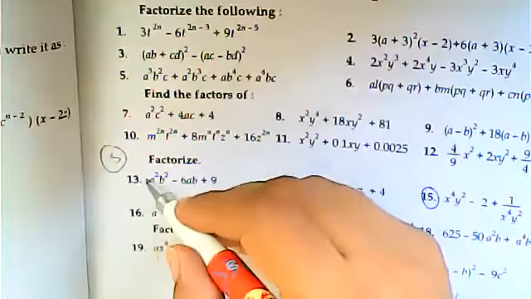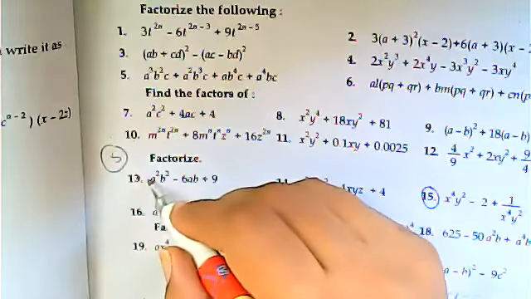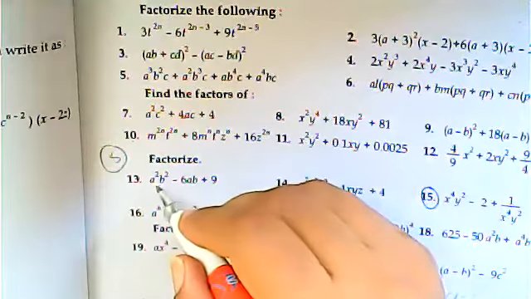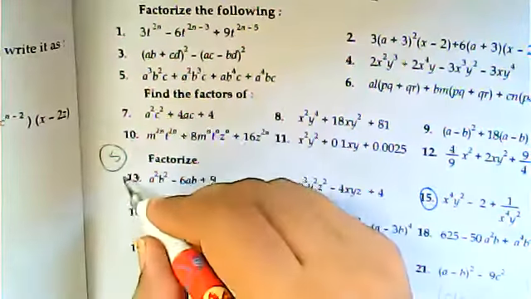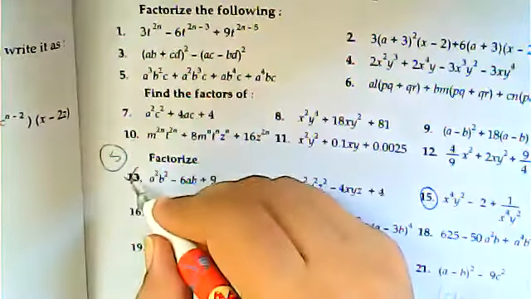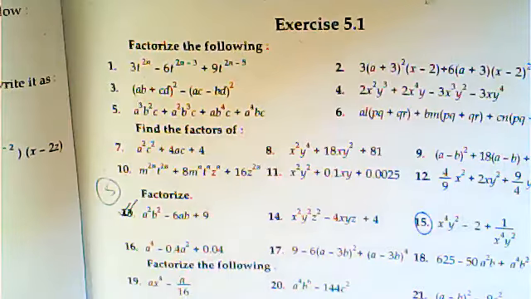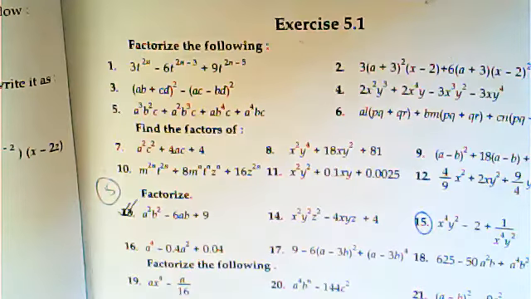Okay, and you have to attempt this question, that is, factorize. Question number 13 is a square b square. Attempt this question of exercise number 5.1. Kindly start your work.